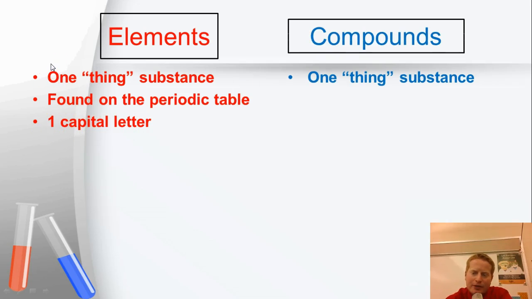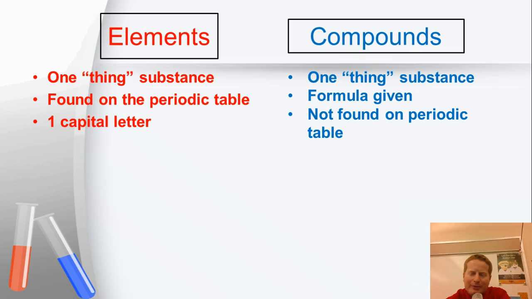For compounds, there's still one thing all the way through, still one substance. So it's still uniform. That's what these two have in common. But that one thing is made of more than one type of atom. The formula is usually also given for a compound because you have to know the formula to know if there's more than one type of atom present. And they're also typically not found on the periodic table. They're never found on the periodic table, in fact, because it's not the periodic table of compounds. It's the periodic table of elements, right? So that is how we help distinguish between the two.